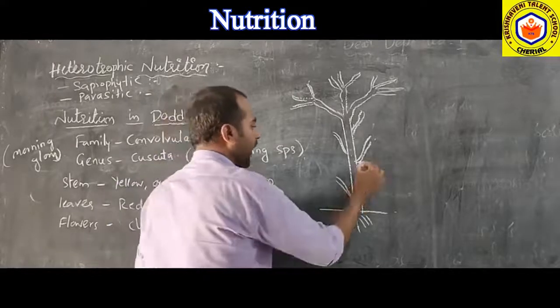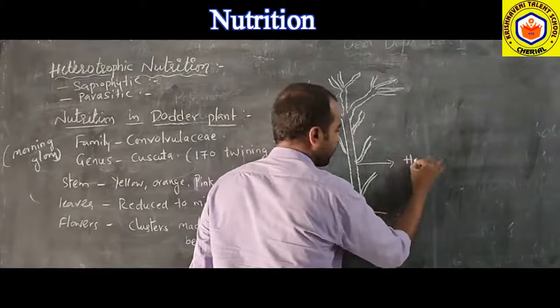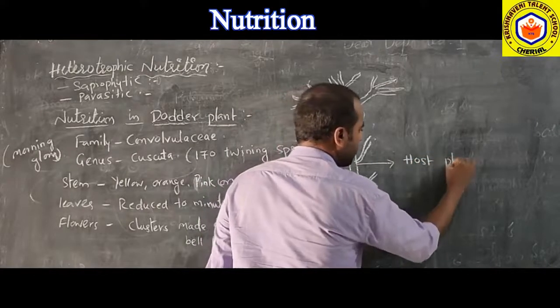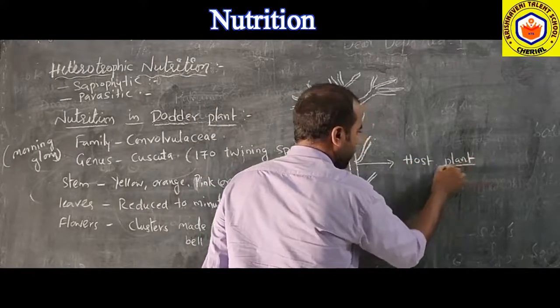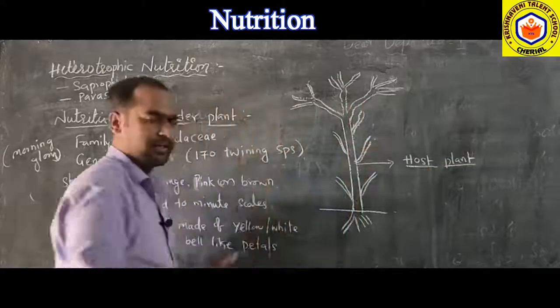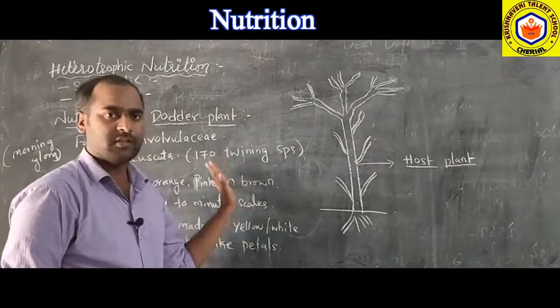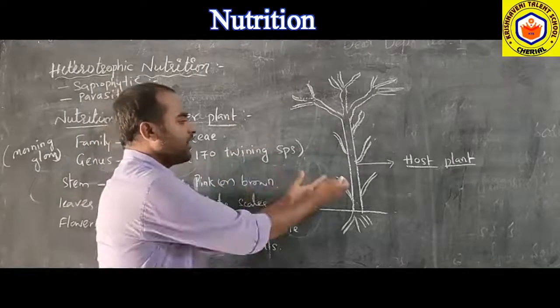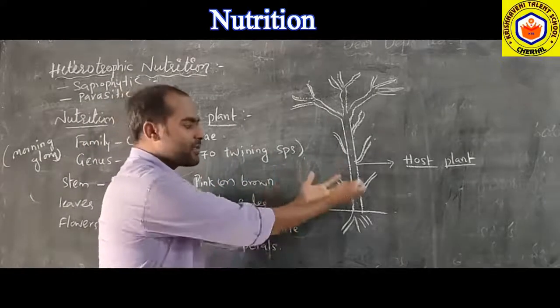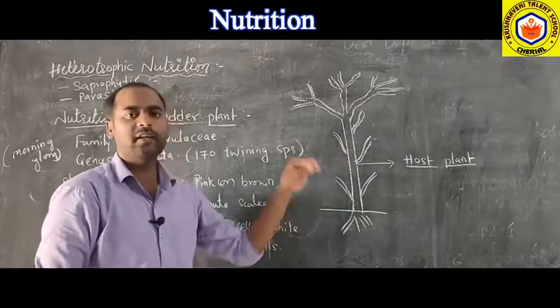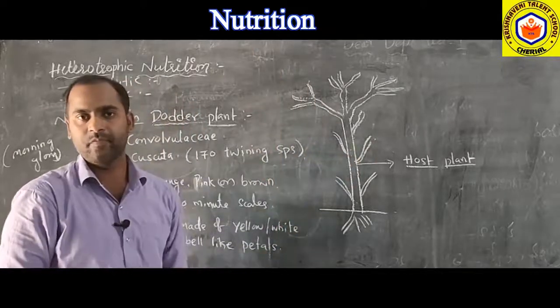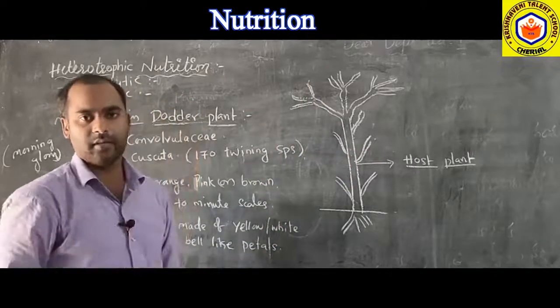Yes, this we call a host plant. Then our dodder plant is the guest for this. Guest is nothing but parasite. Yes, it normally goes as a guest onto that plant, and it settles there completely. So that is a parasitic plant, right?